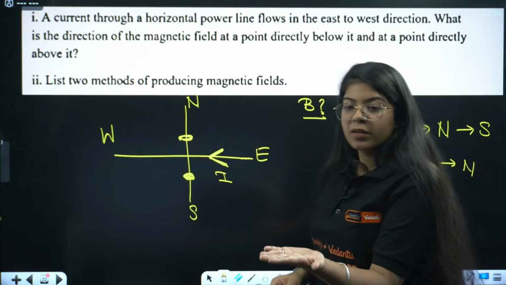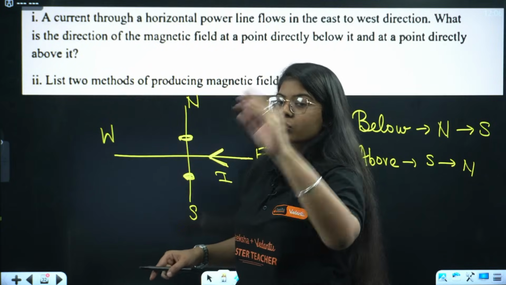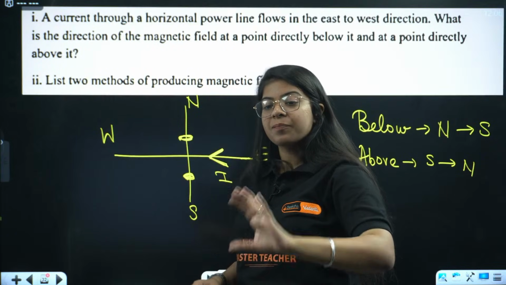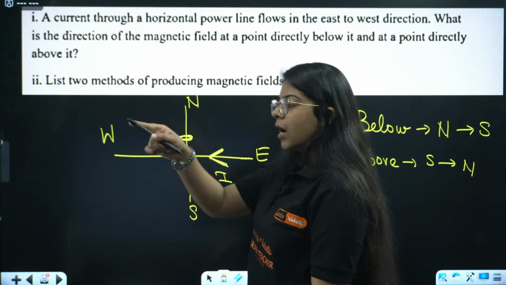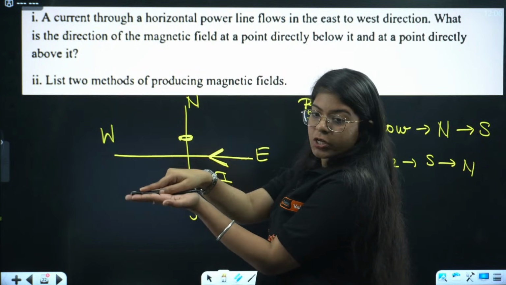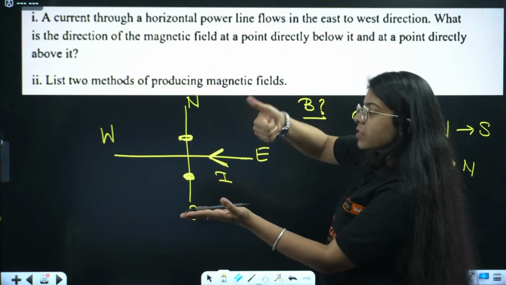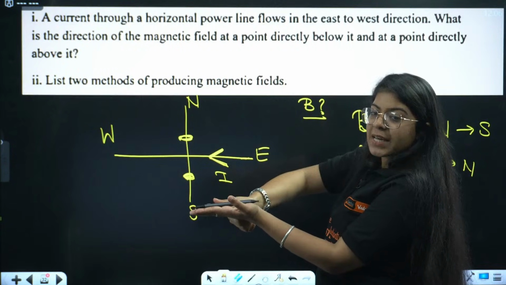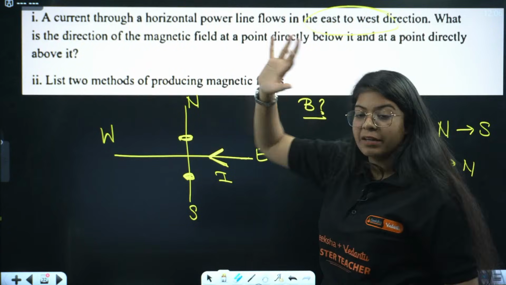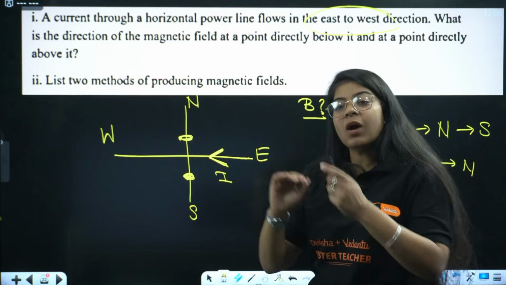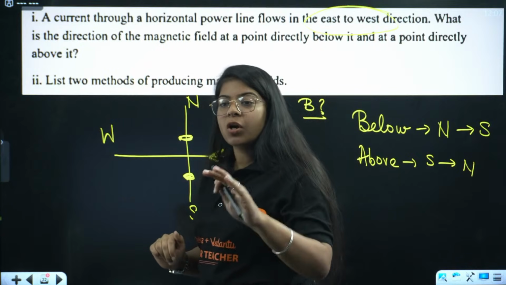Sharma ji, listen to me very carefully. Not dot, not cross. When north and south is given, then you have to give the answer in north and south as well. Okay, now this is your power line. You placed it horizontally, and this east to west current is going. So my thumb will point in the direction. Yes, Kirti, I am explaining. Listen to me very carefully. Whenever you are giving east to west, you have to answer in north, south, east, west as well. You cannot answer as dot, inwards, outwards.